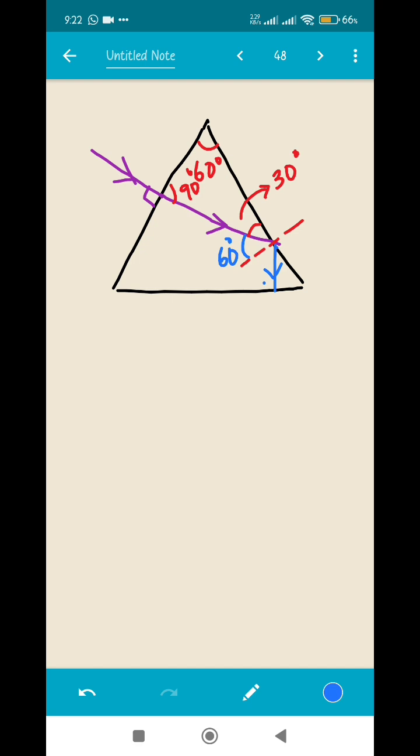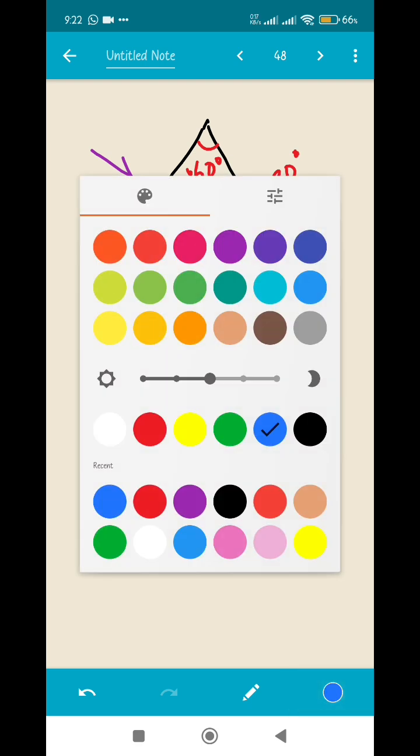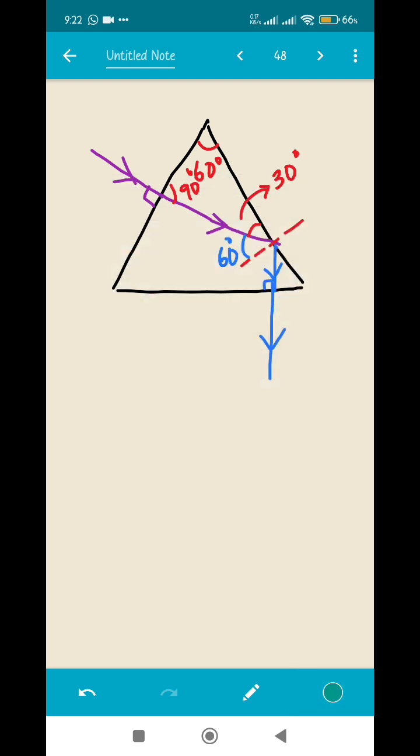Okay, and over here, through calculation, you can find the angle of incidence on the base surface, on the bottom surface is 90 degree. So it will just pass undeviated. So this is the entire situation. Our question is, what is the total deviation? So if you observe, the ray was moving, the purple color line, the ray was moving in this direction, and if there was no deviation, it would have passed in this manner. So how much is it deviating from its original path? Instead of moving in the straight manner, it has gotten deviated like you can see in the diagram. So how much has it gotten deviated?